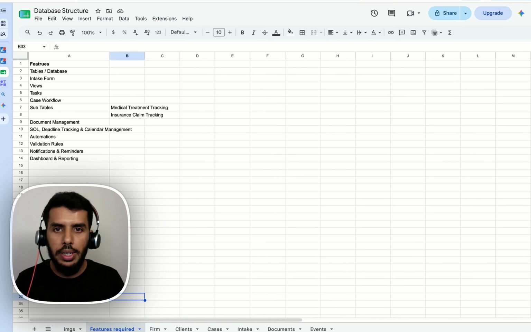We'll have tasks. Every professional has a list of to-dos, and then you work from that. Then we'll do the case workflow. We'll have certain subtables. Now, depending on the kind of law you practice, the subtables may differ. We are doing personal injury, so we are going to be having medical treatment tracking, insurance claim tracking, and then obviously document management and statute of limitations tracking. We'll have some automations to make our life easier, some validations so that we are not inputting wrong or inappropriate data into the system. We'll have some dashboards and reporting. That's the whole thing. But in this video, it's going to be the first step. Let's see how much we can get through.